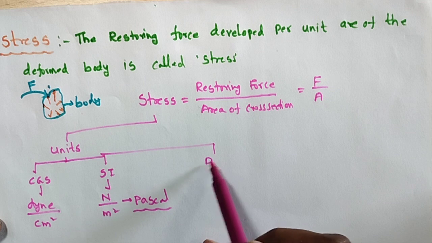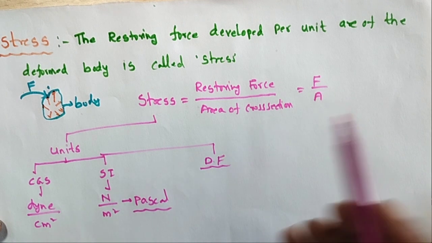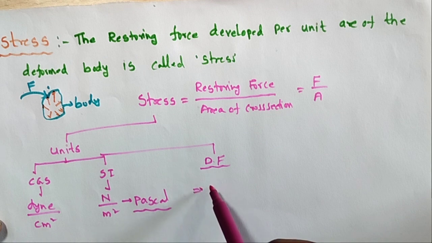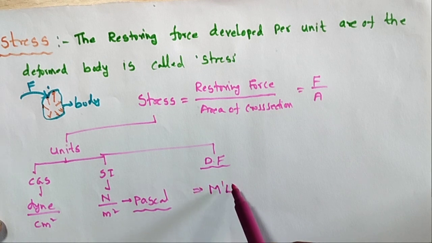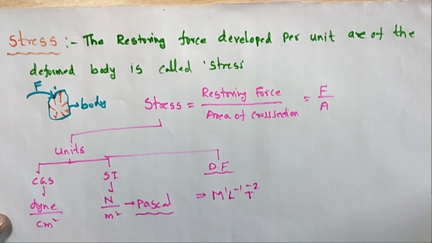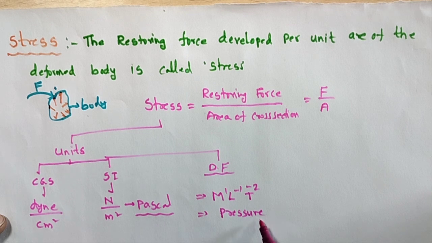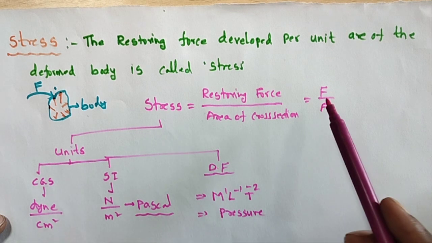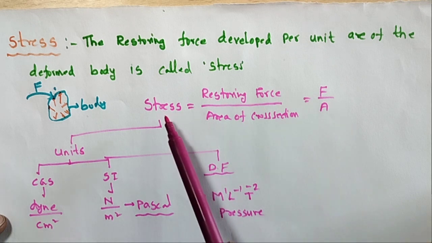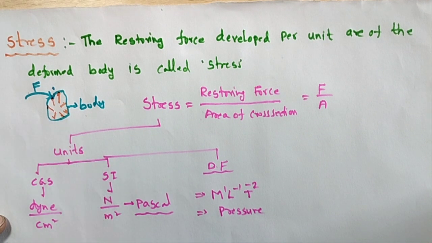So stress is equal to Pascal. And what is the dimensional formula? Force in Newton by area. The dimensional formula I will write directly: M1 L minus 1 T minus 2. This is the dimensional formula. This dimensional formula is equal to that of pressure also. Pressure is equal to force per unit area. Stress is also force per unit area. But stress is inside the body, that is, the restoring forces.